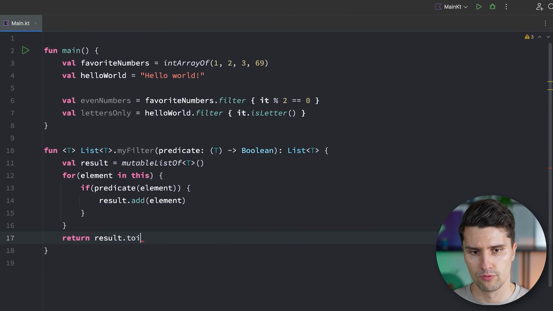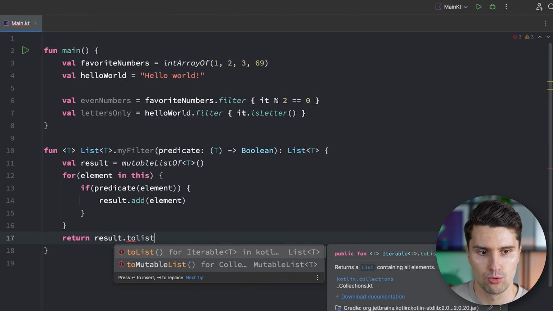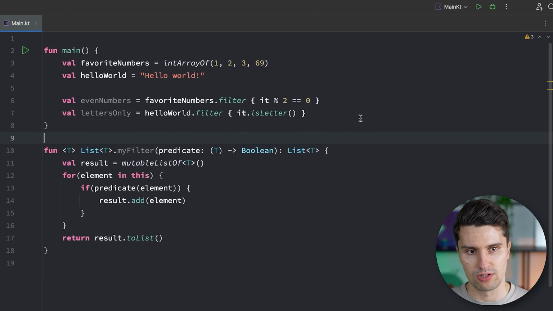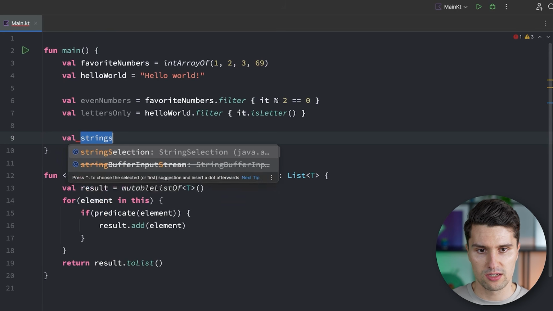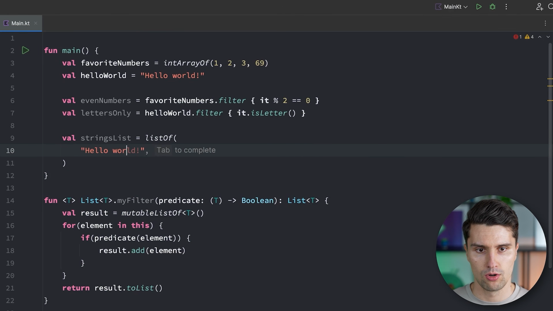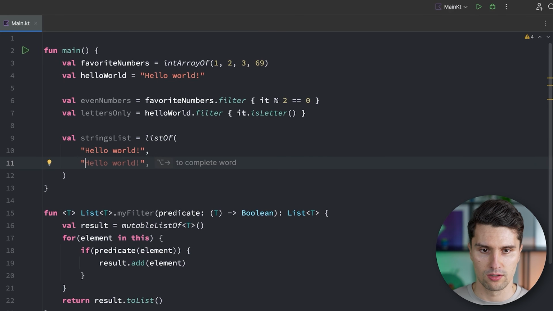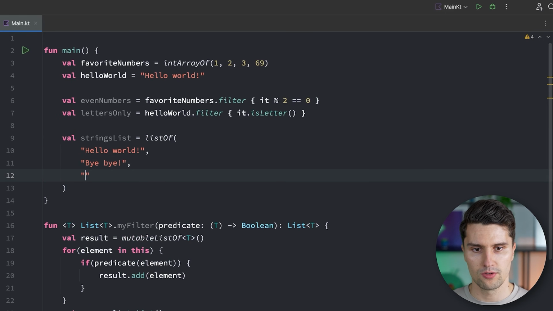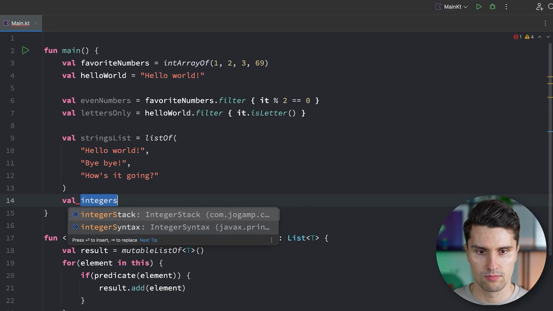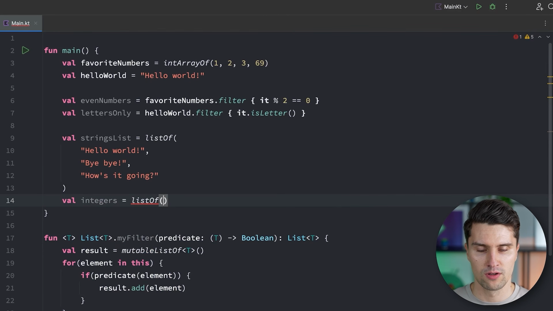And then at the end, we can finally return our result list. And typically we also convert this to a read-only list by saying .toList, so we can't add more elements to it directly here at the call side. But if we now go ahead and say we have a strings list, which is a list of some strings: hello world, another string, bye-bye, and one more, how's it going? And we have a list of integers, so integers is equal to a list of 1, 2, 3, 4, 5, for example.